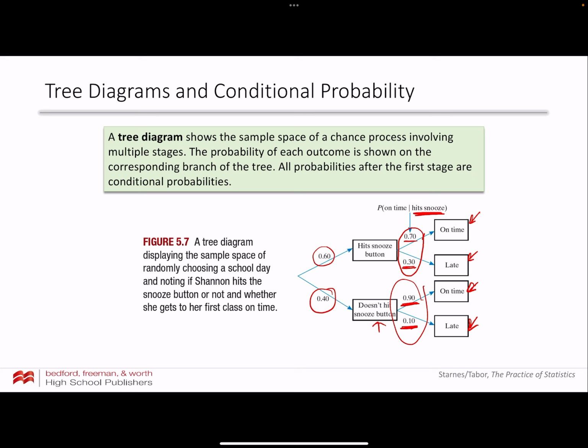You may never have thought of that before. But I have 4 possible outcomes. Either she hits snooze and she's on time, she hits snooze and she's late, or she doesn't hit snooze and she's on time, or doesn't hit snooze and she's late, right?